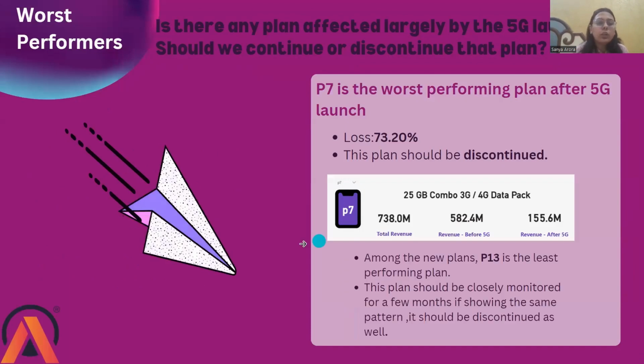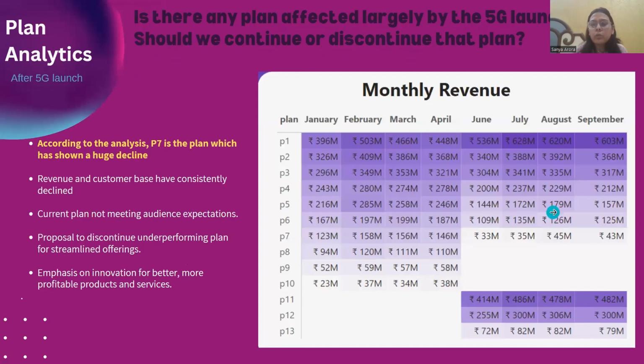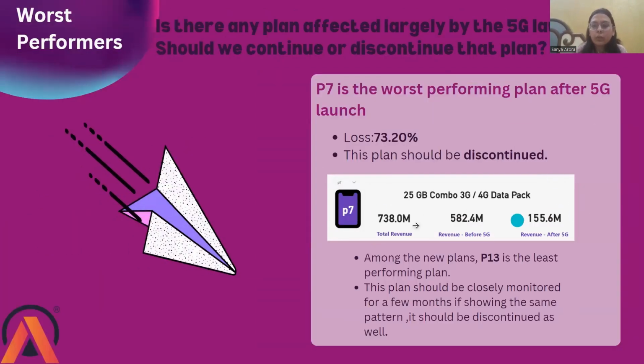Now let us dive deeper into this question and see our best performers and worst performers. Let us first see the worst performers. As discussed before, P7 is the worst performing plan after the 5G launch. We can clearly observe from this snippet that there is a decline of 73.20% in revenue.